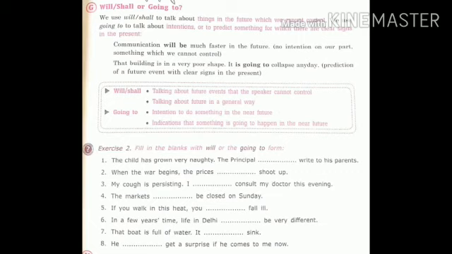It was already made clear in the previous ones, but this gives more clarity. Will, shall: talking about future events that a speaker cannot control, talking about the future in a general way. Going to: intention to do something in the near future, indications that something is going to happen in the near future. Now exercise number 2, fill in the blanks with will or the going to form.